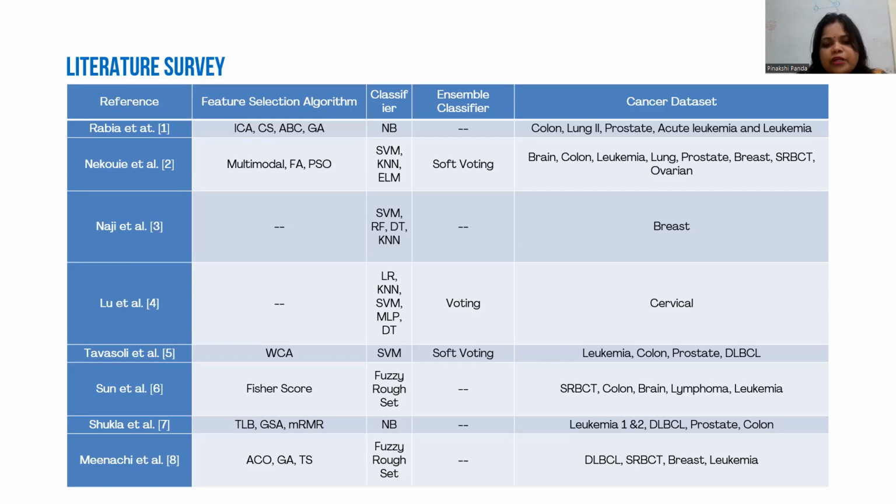In the third, the classifiers are SVM, random forest, DT and KNN, and it works on breast cancer. In the fourth, the classifiers are LR, KNN, SVM, MLP and DT, also with a voting technique, and it is used for cervical cancer. In the fifth to eighth, we also use classifiers such as fuzzy, naive Bayes, and fuzzy as a classifier, and these are also applied over different cancer datasets.